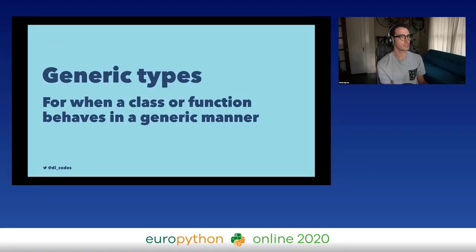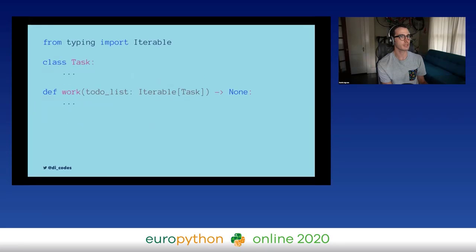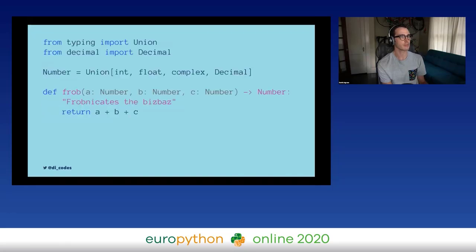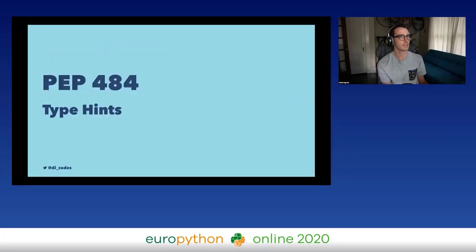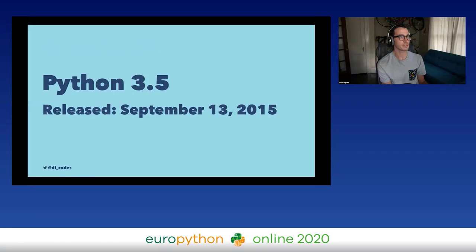It also introduced some generic types for when classes and functions behave in a sort of generic way. So we could do things like this, just say that work accepts an iterable. It gave us some aliases as well. So if we wanted to, we could union all the numbers together into a single number class and be more like JavaScript. And next, in 2014, we got type hints. And this was given to us in Python 3.5, which was released with that support.